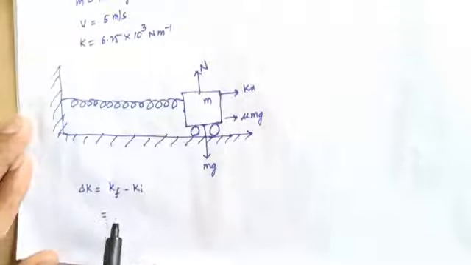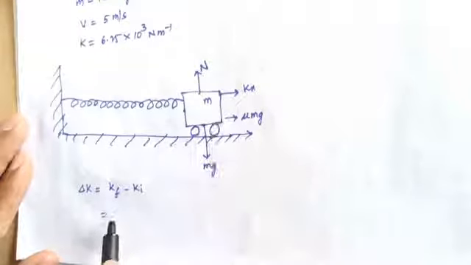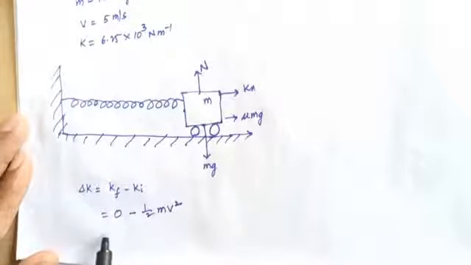What is k final? The final velocity is 0. So 0 minus half mv square. So delta k equals minus half mv square. This is equation number 1.